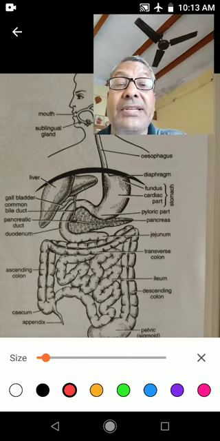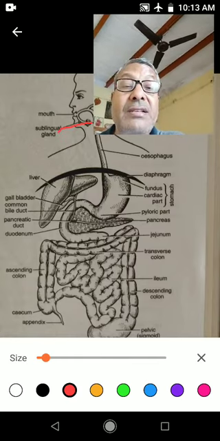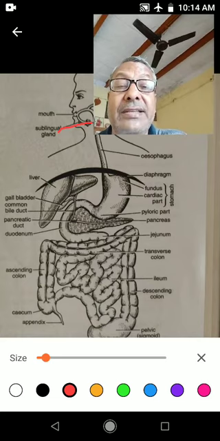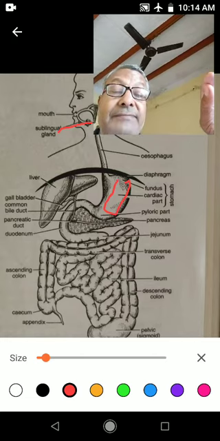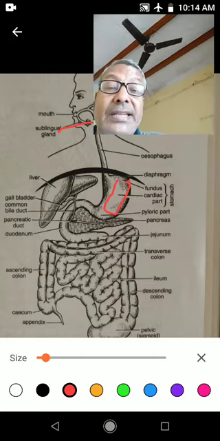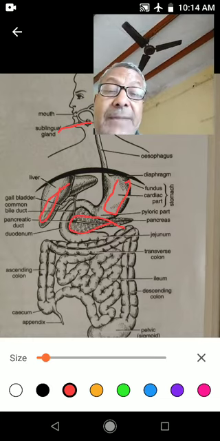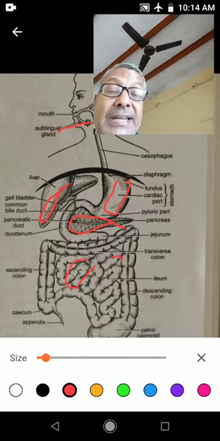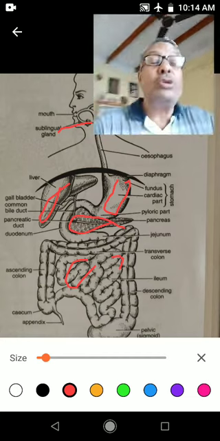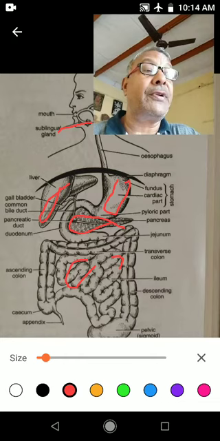Some glands are present in the mouth, that is the salivary glands. Some glands are present in the stomach, that is the gastric glands. Others are the liver, pancreas, and glands present in the intestine, that is the intestinal glands. These are the glands which help in the digestion of food.